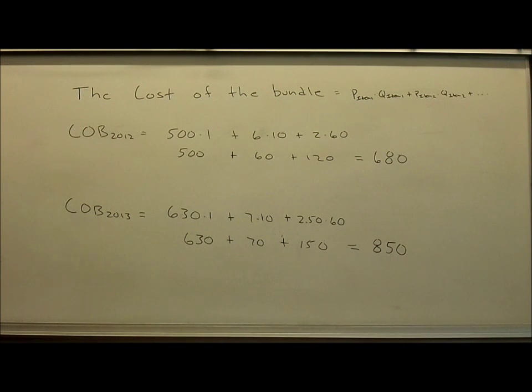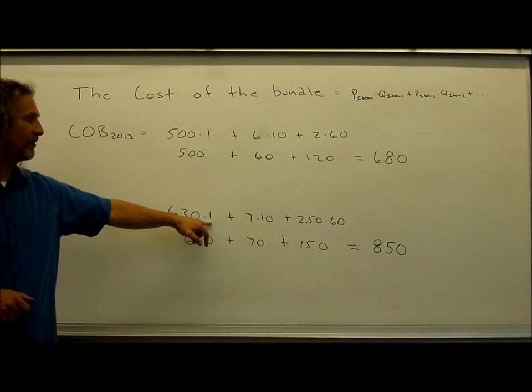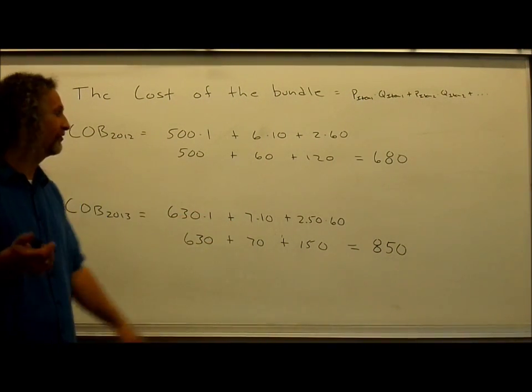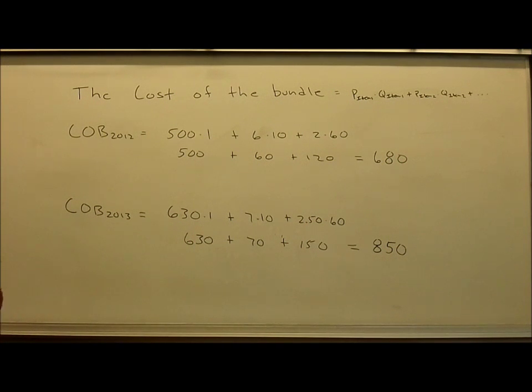Then we say to ourselves, well, how much does that bundle cost next year? So in 2013, rent has gone up to $630. I'm still renting 1 apartment. The cost of movies is now $7, and I'm still going to see 10 movies a month. And then food has gone to $2.50 for each unit, and I'm consuming 60 units. Now that same bundle of rent, movies, and food costs me $850. So what I see is that there has been inflation.